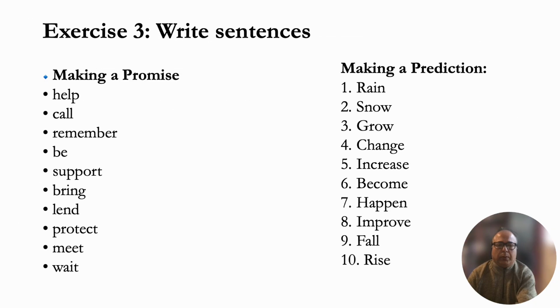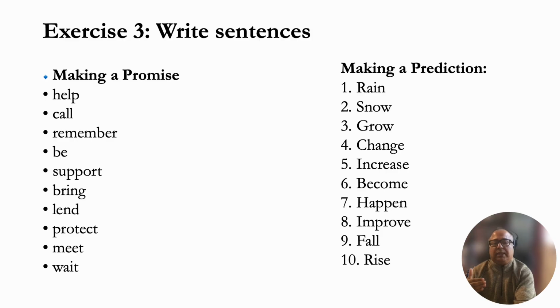All right, so write sentences with these two types, making a promise and making a prediction. So making a promise, for example, the verbs are help, call, remember, be, as in is, was, am, and support, bring, lend, protect, meet, and wait. Okay? So I need you to write sentences using these verbs to make a promise. Remember, I'll help you move. You're making a promise to a good friend.